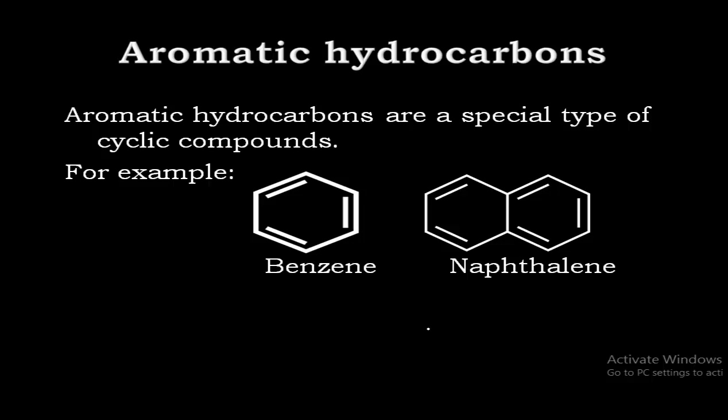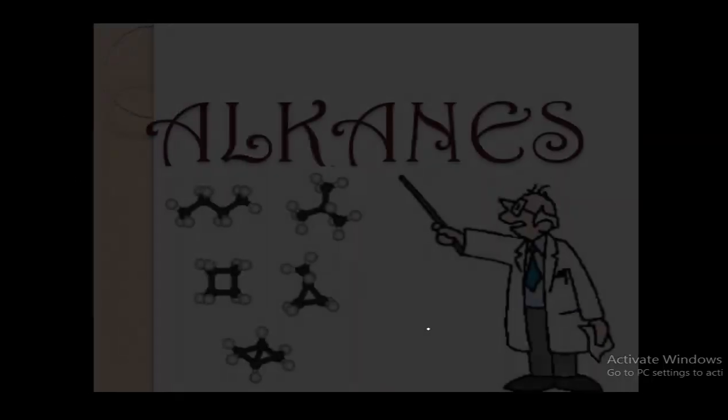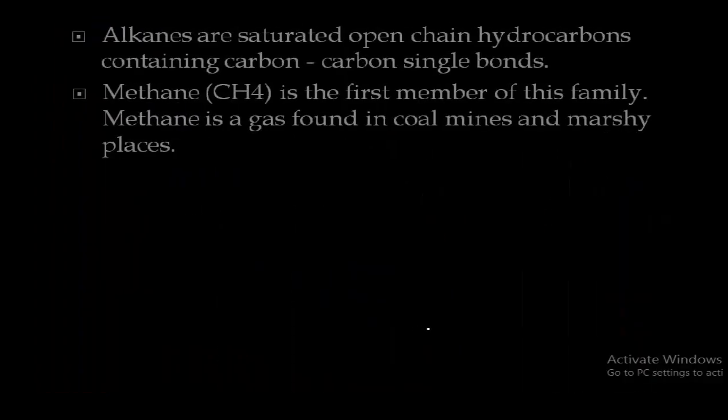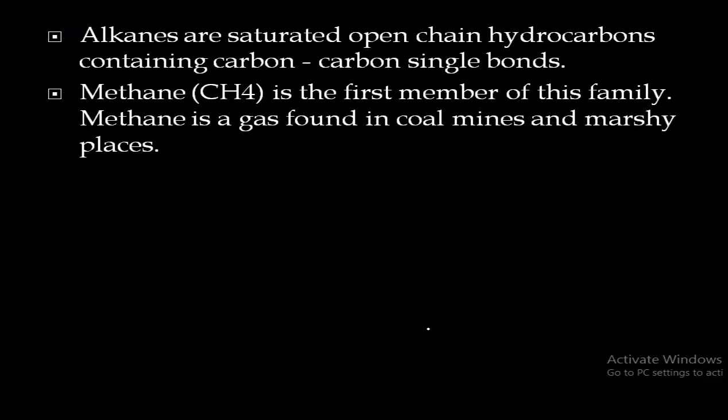Remember these things. Now let's study about the first kind of hydrocarbon, that is alkanes, which is a saturated hydrocarbon. So alkanes are saturated open chain hydrocarbons containing carbon-carbon single bonds. And here the first member of this alkane family is methane, CH4.